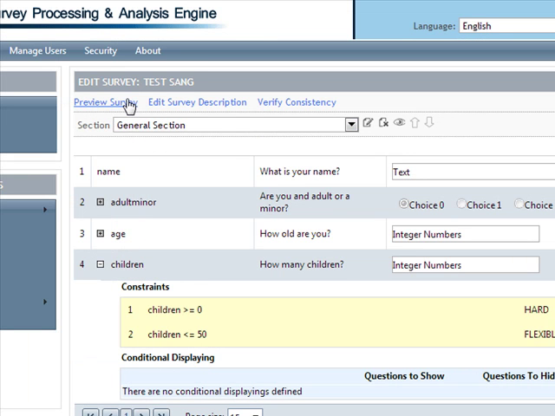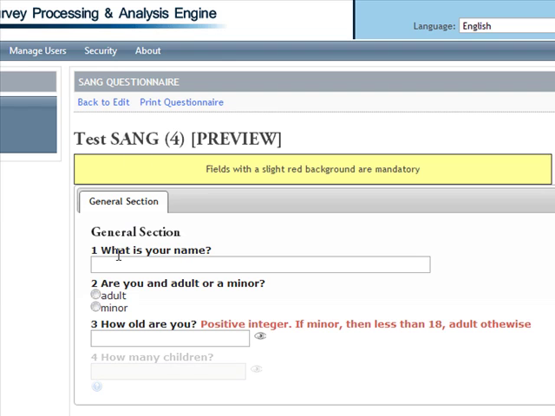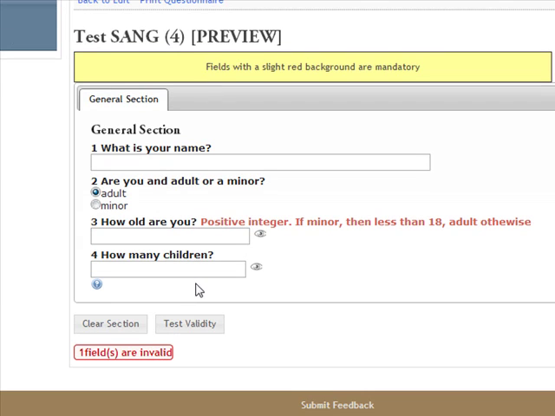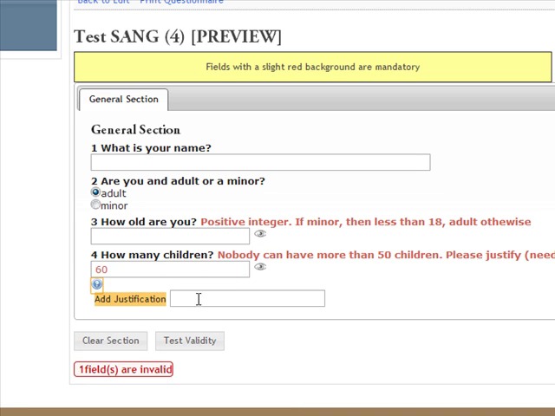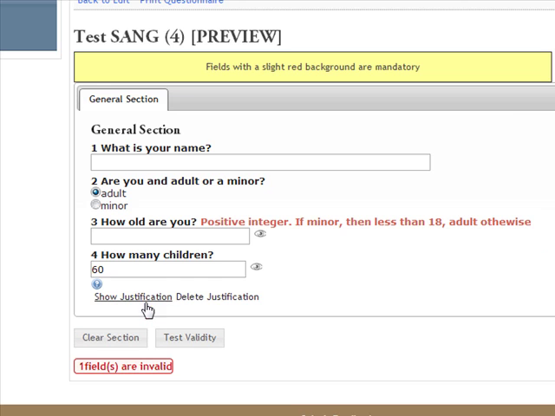Let's see how this works. So I'm an adult and I have 60 children. Okay, I can add a justification. Multiple times. Okay.